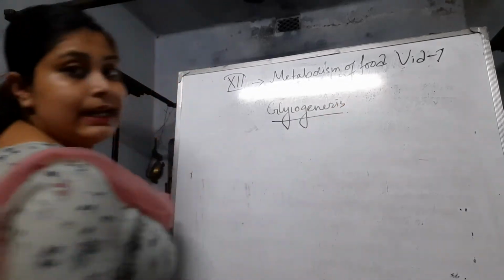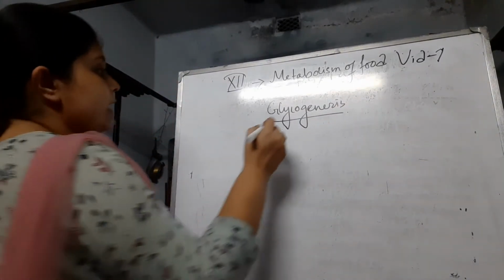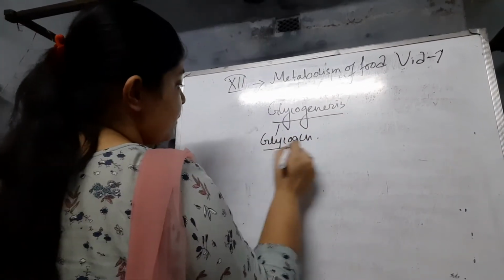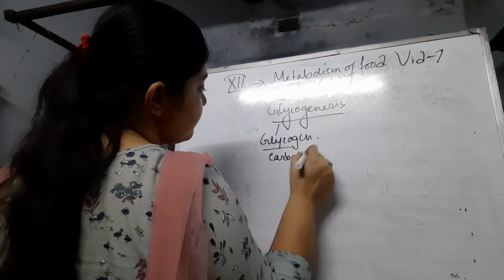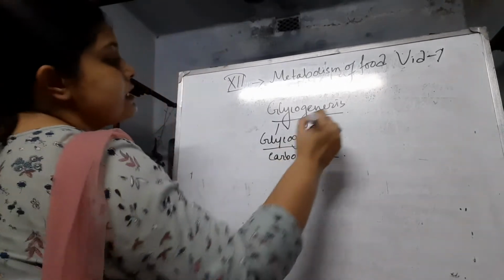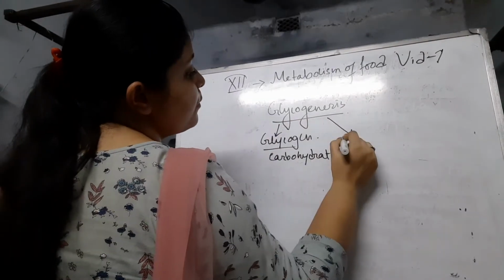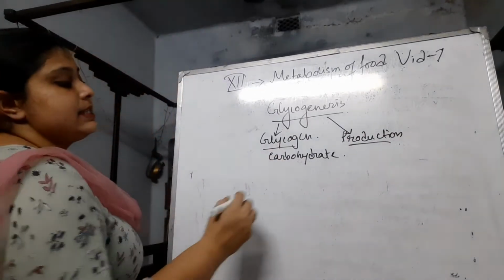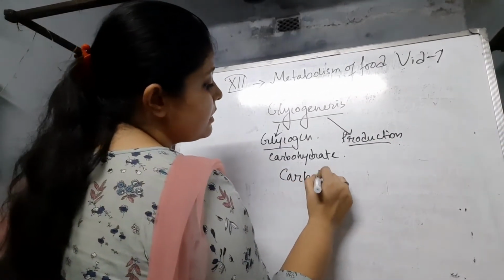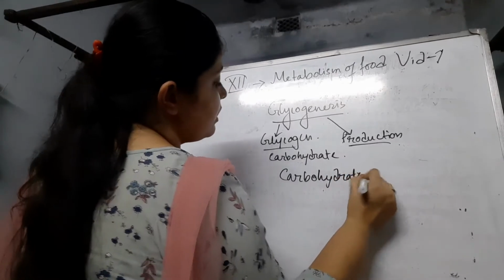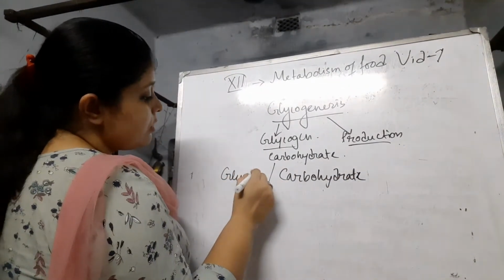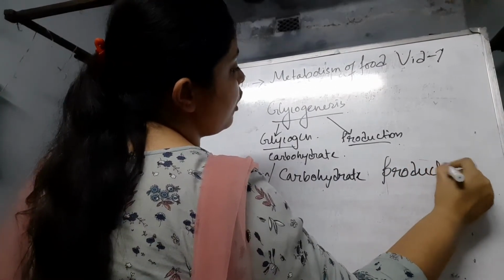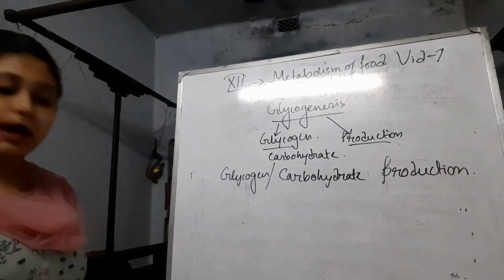Okay, glycogenesis. Here glyco means glycogen, or in the simpler way you can say carbs, and genesis means production. That means altogether it is the carbohydrate or glycogen production. It is the procedure of the glycogen or the carbohydrate production.